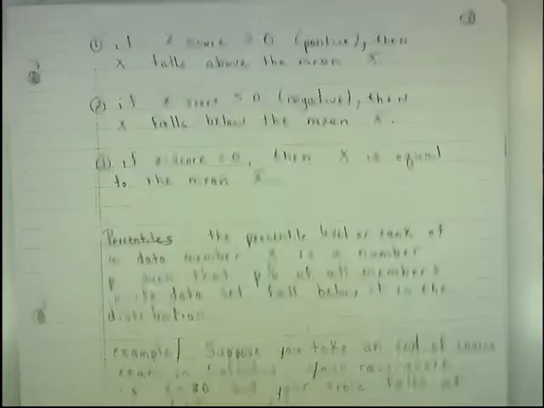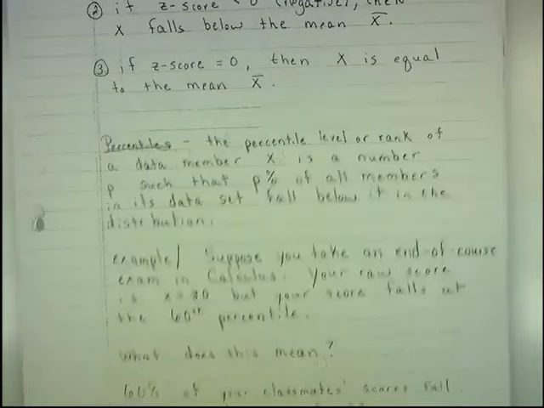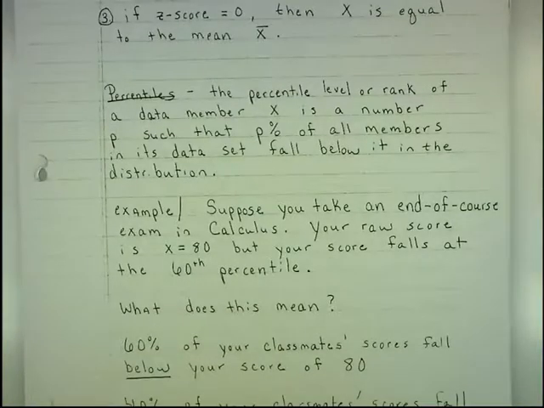Now, percentiles. The percentile level or rank of a data member x is a number p such that p% of all the members in its data set fall below it in the distribution. That's very, very wordy, so I'll take an example. Suppose you take an end-of-course exam in calculus 1, calculus 2, or statistics. Your raw score in that class is an 80. But we tell you that your percentile rank, or that your score falls at the 60th percentile.